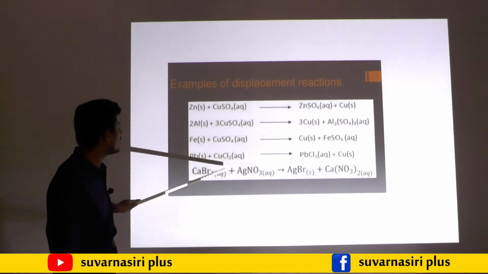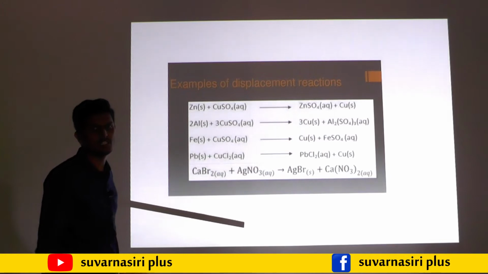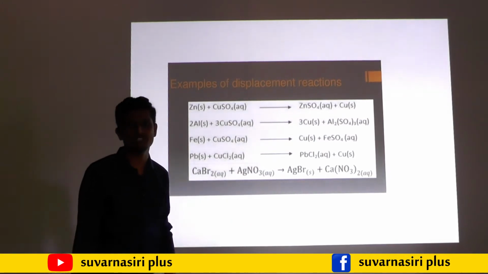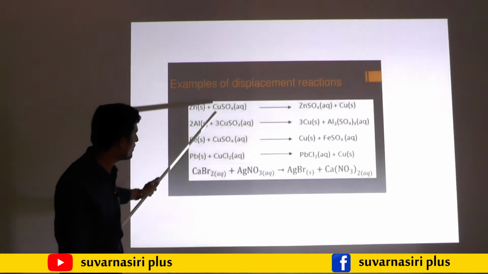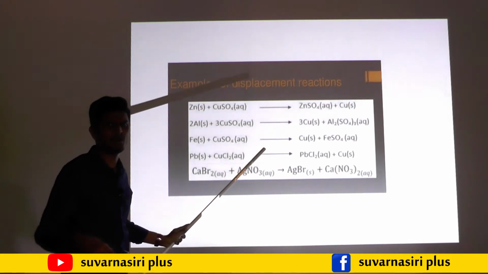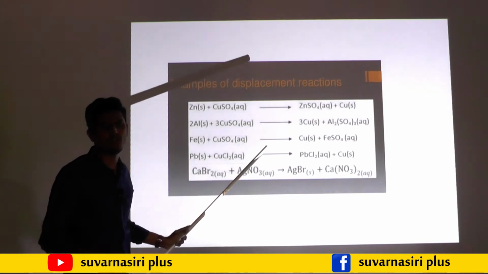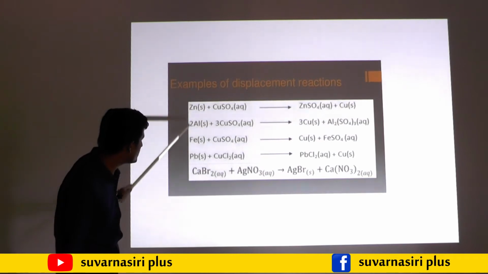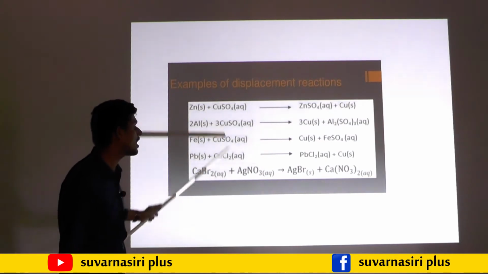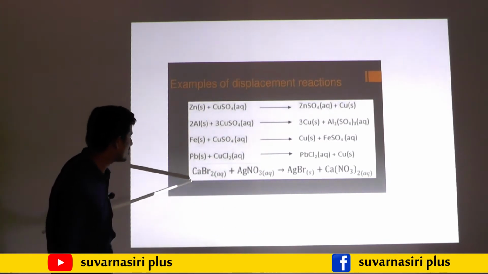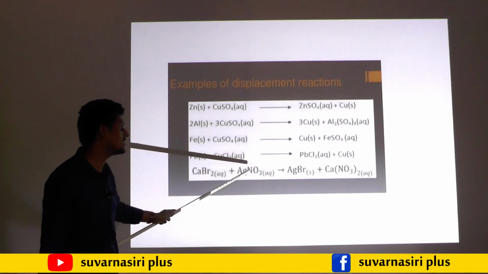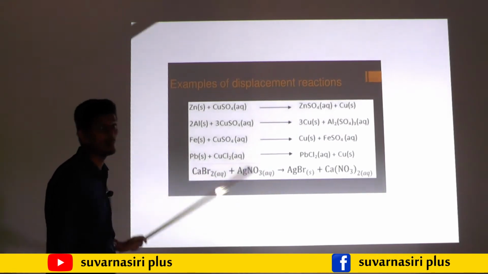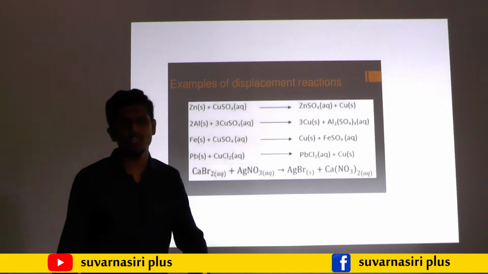You may observe one thing: in the metals and non-metals chapter you studied the reactivity series. In that reactivity series, copper is less reactive. Copper, silver and gold are all less reactive. That's why these more reactive metals replace copper easily. In the last reaction also, calcium replaces silver, because calcium is more reactive. It is at the top of the reactivity series.